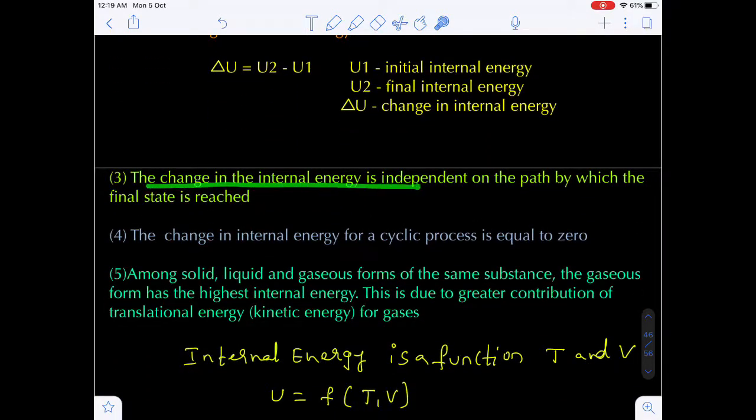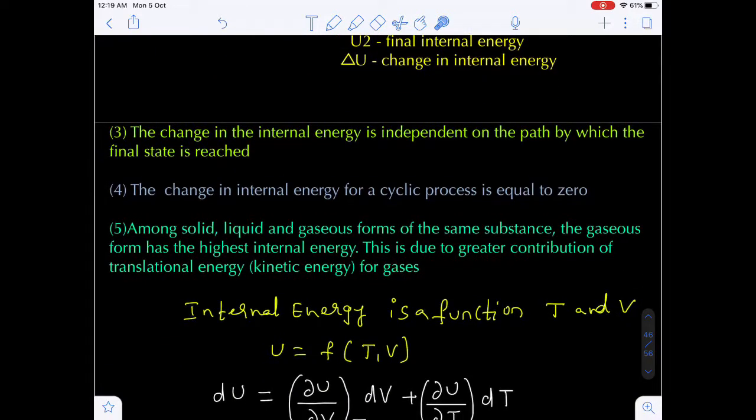Next, the change in internal energy is independent of the path by which the final state is reached. We already know the difference between state function and path function. State functions are those functions whose values depend upon the current state of the system, irrespective of the path of the transformation by which the system is achieved.